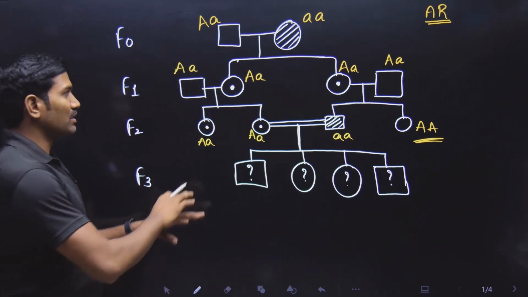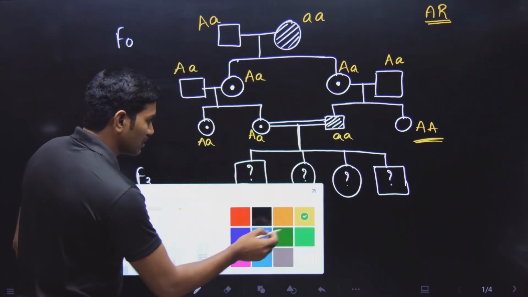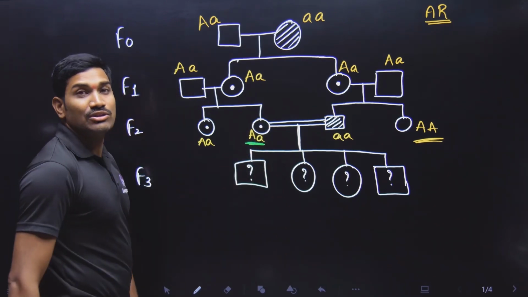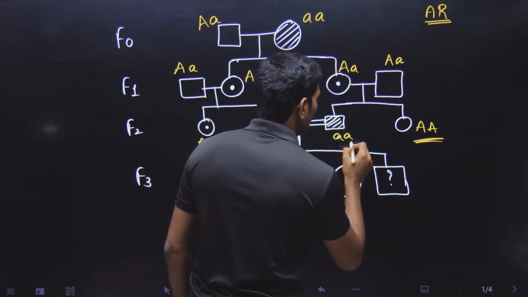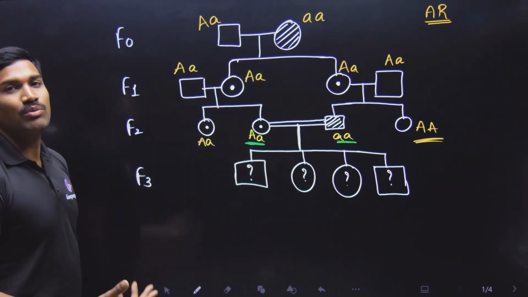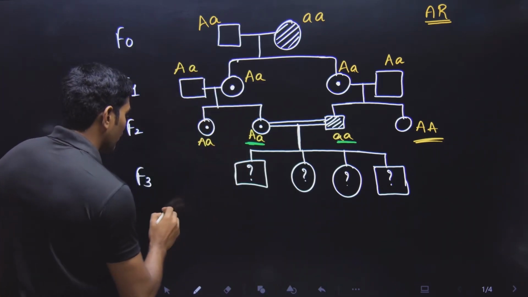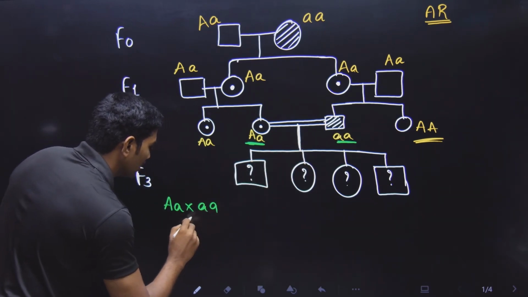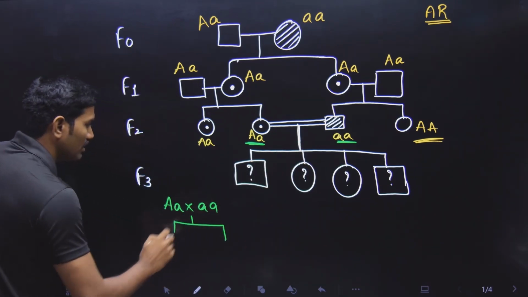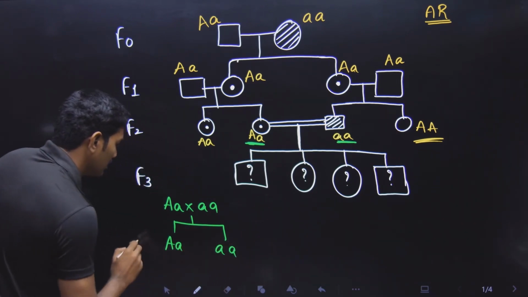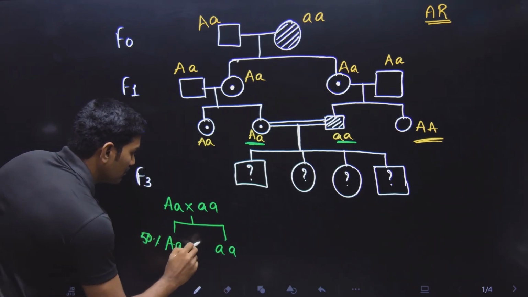Now this is important. Focus on this particular one. This female genotype is capital A, small a, and this male genotype is small a, small a. What are possible here? When one is capital A, small a, and the other individual is small a, small a, you just write it: capital A, small a, and small a, small a, 50%, 50%.